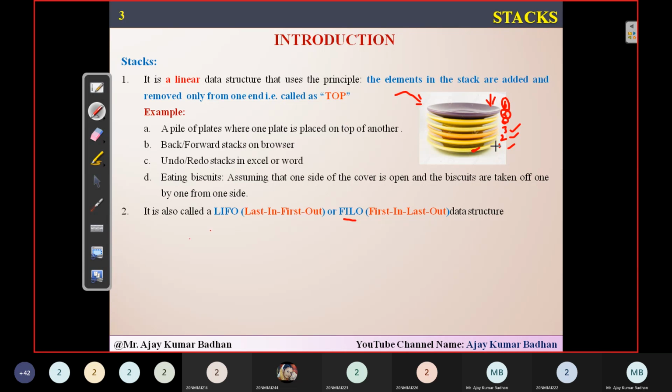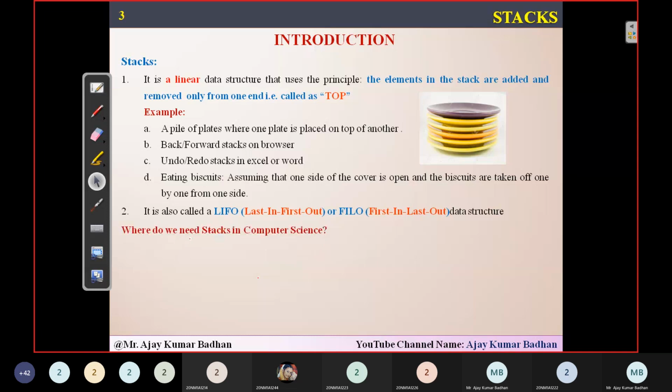And if you consider this the first plate, then we call it FILO. The first plate that we inserted here will be the last plate taken up by the customer, whoever is going to have their dinner or lunch. So that's why this stack is also called LIFO, last in, first out. Whichever element you insert last will be the first element taken out. And the same way we can call it FILO also, meaning whichever element you insert in the beginning, on the first place, will be the last element removed from the stack. So remember clearly, a stack is what we call LIFO or FILO.